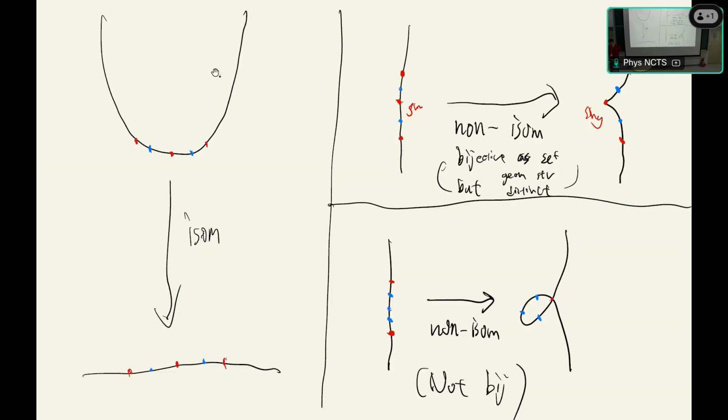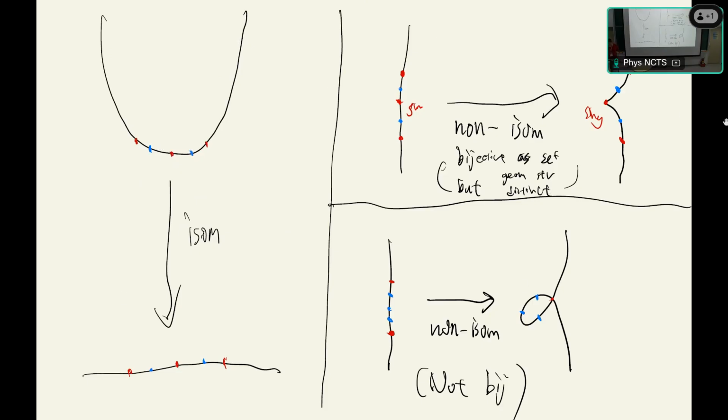For example, the map from the parabola to the line is an isomorphism because it is one-to-one and onto and does not change the algebraic geometric properties. It is smooth to smooth, one-to-one and onto. So in the algebraic sense, they are isomorphic.